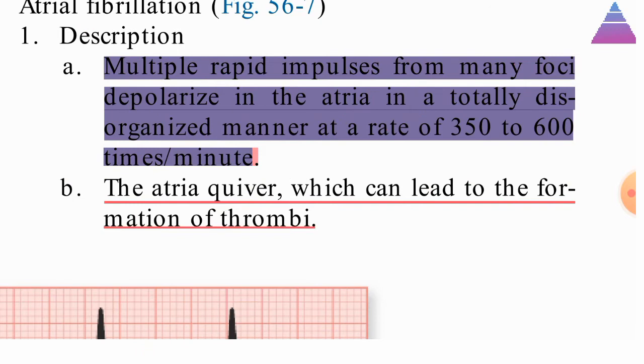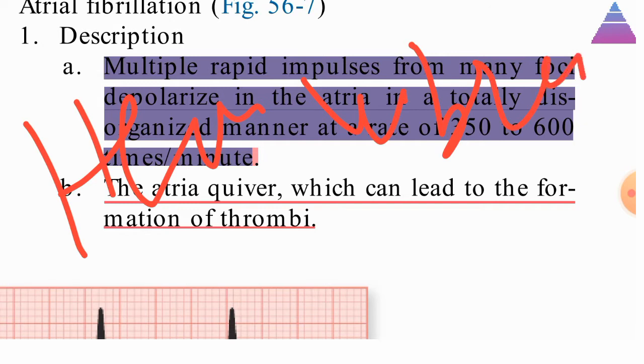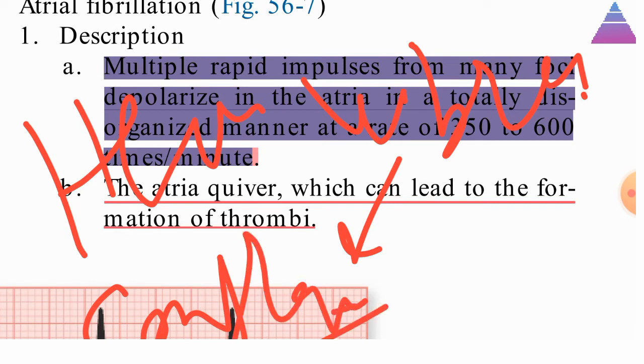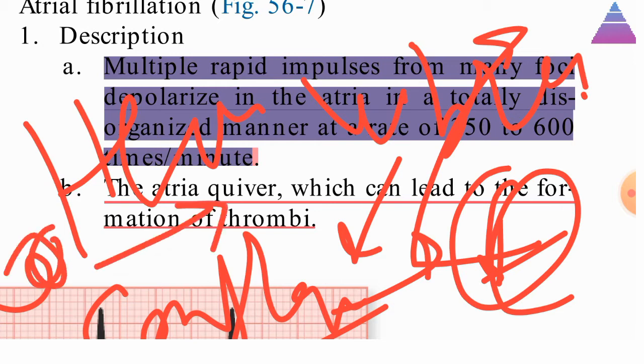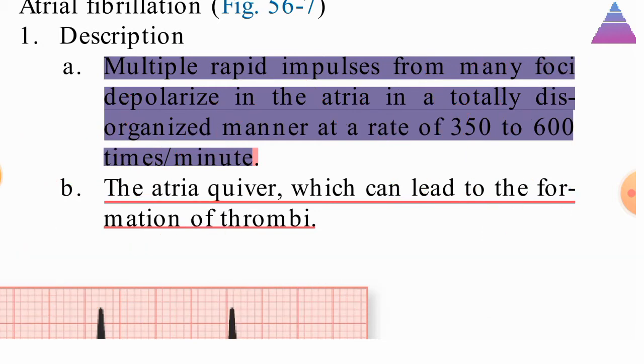The heart will vibrate very fast. When it vibrates very fast, contraction will be zero. When contraction is zero, ventricular filling will be affected. When ventricular filling is affected, cardiac output also will decrease in atrial fibrillation.